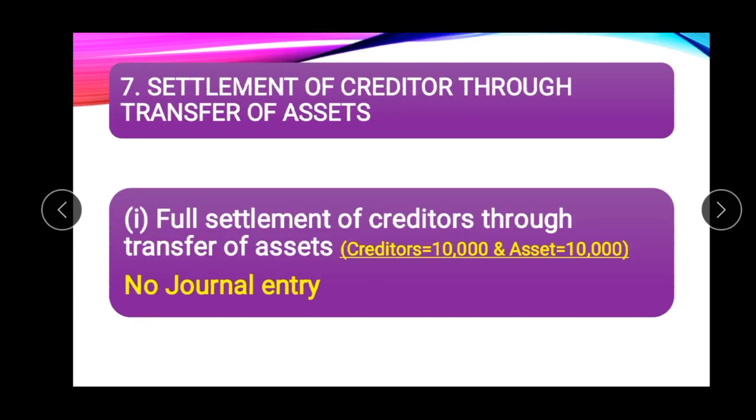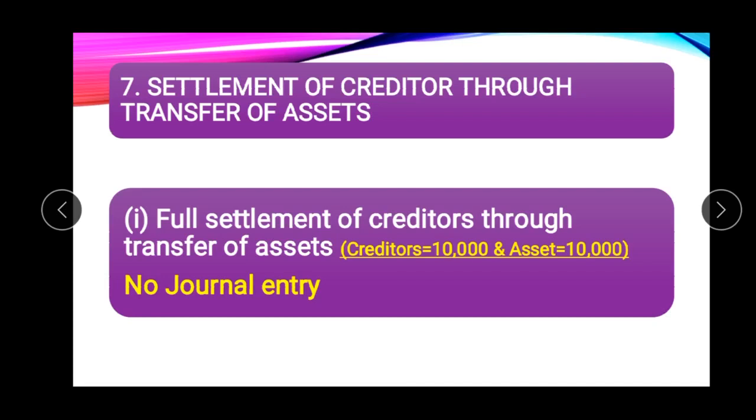Next journal entry is very important. It is for the settlement of the creditors. It means settlement of a liability through the transfer of assets. There are three cases we are going to discuss here. First case is full settlement of creditors through transfer of assets. Full settlement means if the creditors are of rupees 10,000 and we are also making him payment of rupees 10,000 by transferring him an asset. An asset may be machinery, furniture, computers, or any office equipment.